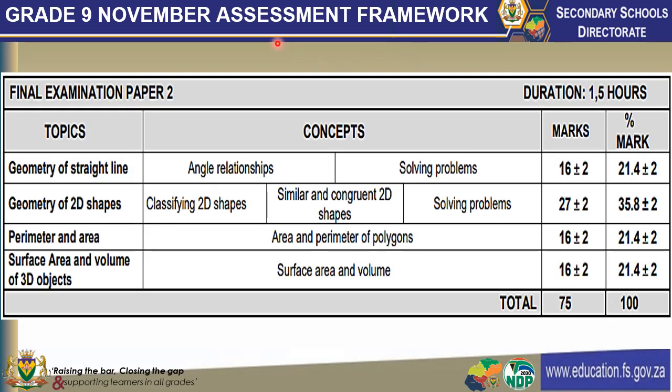Coming to the paper 2 assessment framework for grade 9, the duration is 1.5 hours, the total mark allocation is at 75 marks. Now we have 4 topics that will be assessed in paper 2. First topic is the geometry of straight lines, allocated at around 16 marks. The geometry of 2D shapes at around 27 marks. Area and perimeter at around 16 marks. Surface area and volume of 3D objects at around 16 marks. Again, notice that the geometry of 2D shapes has been allocated more marks than the other 3 topics.